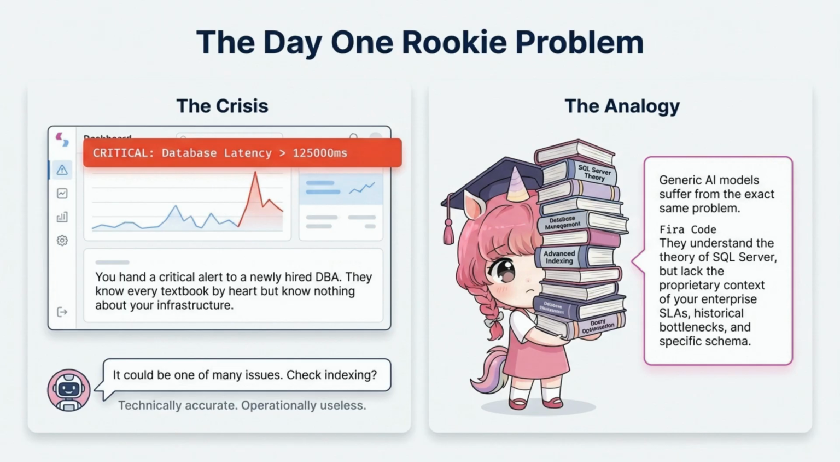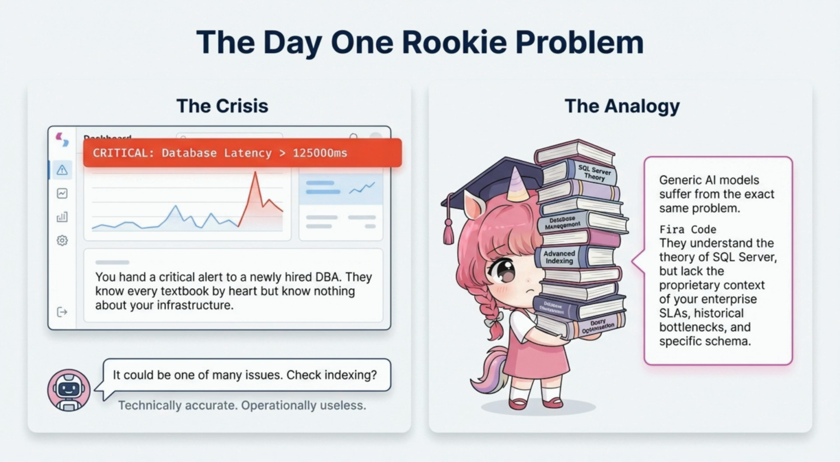Let's talk about the day one rookie problem. We've all been there. You hire a brilliant DBA who knows every textbook by heart. But when a crisis hits, like this 125,000 milliseconds latency spike on the screen, they suggest something generic like, have you checked the indexing? It's technically accurate, but operationally useless.